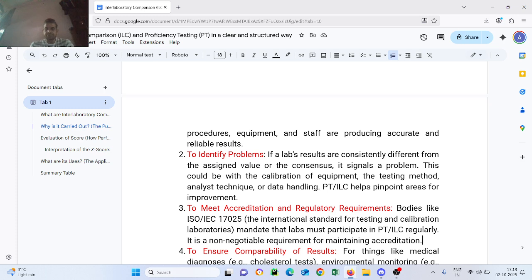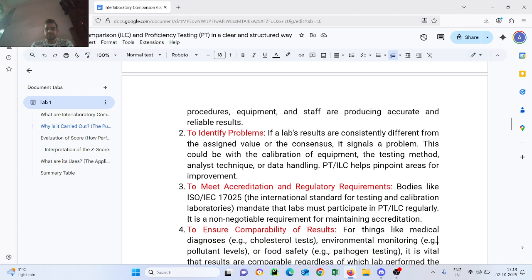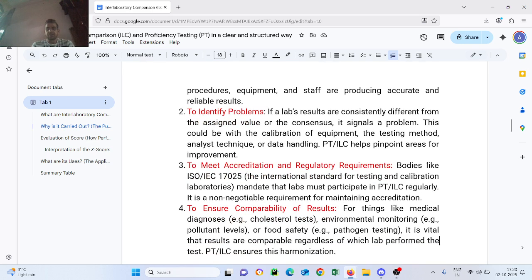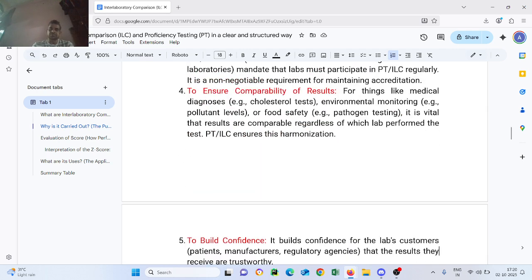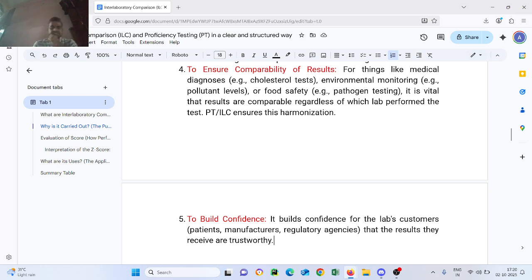To ensure comparability of results for things like medical diagnosis, for example cholesterol tests, environmental monitoring, for example pollutant levels, or food safety, for example pathogen testing, it is vital that results are comparable regardless of which lab performs the test. PT also ensures harmonization and builds confidence for the labs, customers, patients, manufacturers, and regulatory agencies that the results they receive are trustworthy.